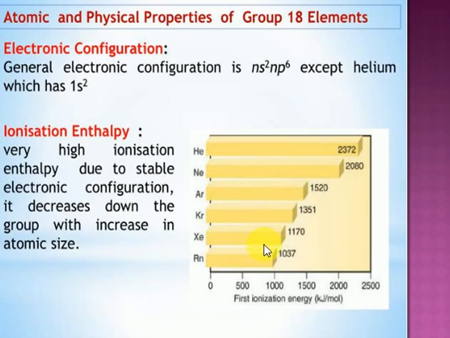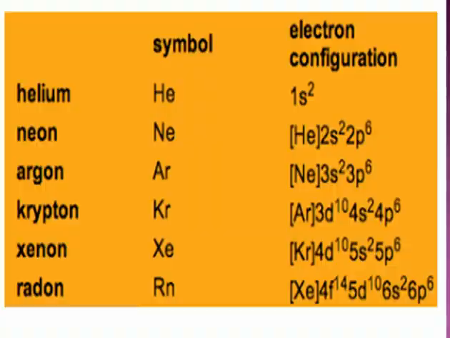Next xenon is there, next radon is there. You may ask the question, sir, why does the ionization energy value decrease here? Because of increasing atomic size. Here one single shell is there. Look at here, how many shells are there? Here one shell is there. Here two shells are there.